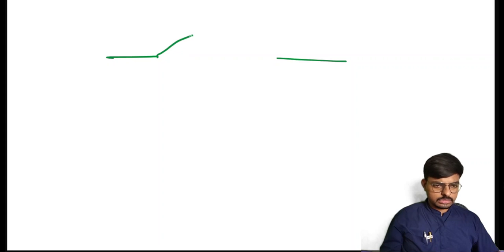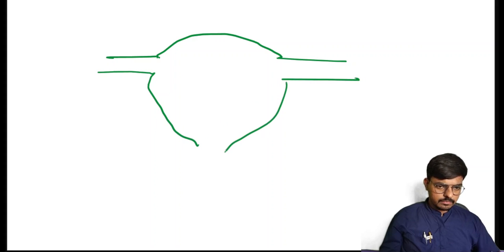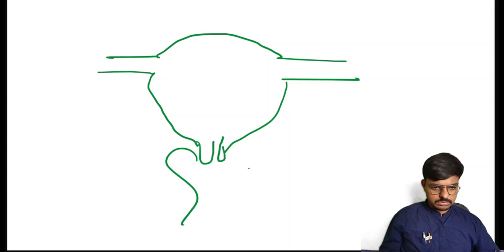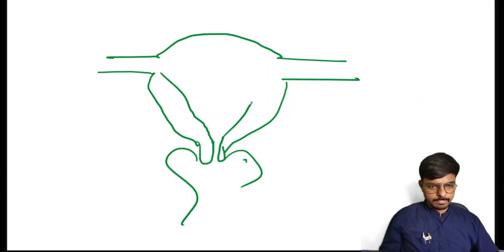Yes. So students, as I told, the implantation will occur. This is our fallopian tube. This is our beautiful uterus. Again, it is a cervix. So this is the vaginal cavity. So as I told, this is our uterine cavity.